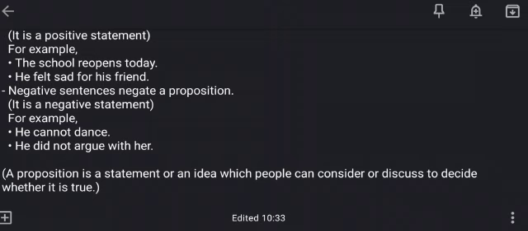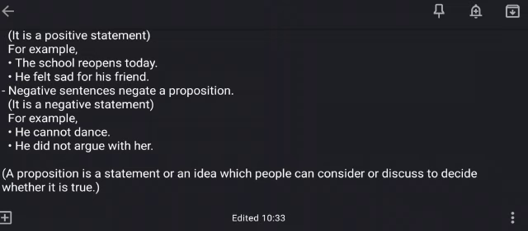So the sentences which have cannot or not are negative sentences, and the sentences which do not have cannot or not are positive sentences. I repeat, assertive or declarative sentences are of two types. First one is affirmative. Affirmative means positive statement, and second one is negative. Negative means that those are negative statements. Now, what is the difference between positive and negative statement? In positive statement, not or cannot is not used. On the other hand, in negative sentences, cannot and not are used.